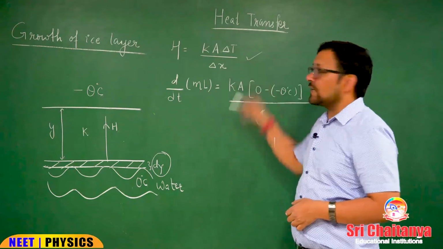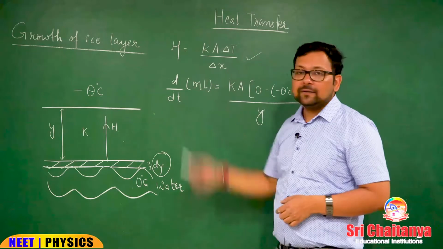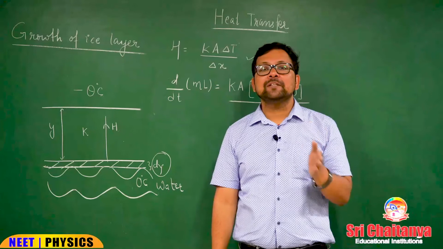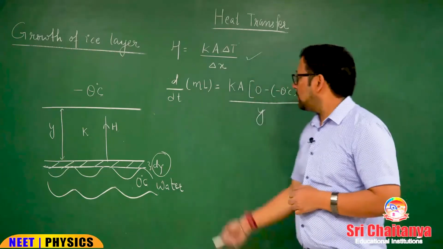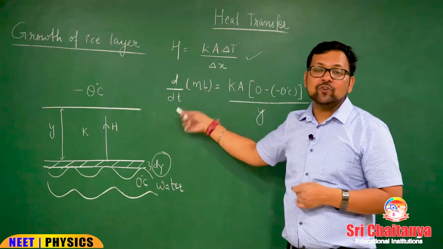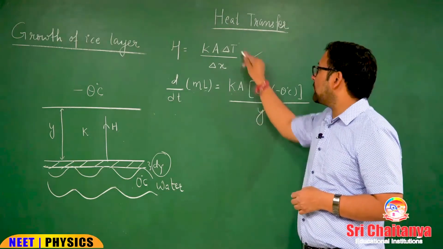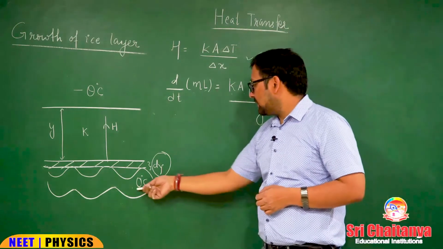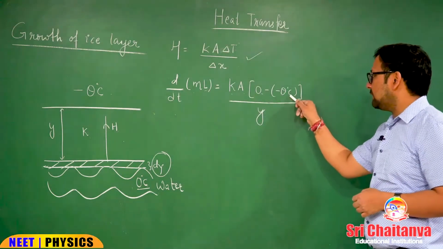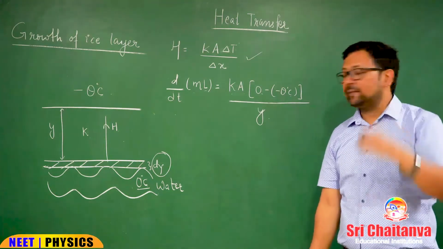This is the formula for conduction. Heat current is Ka delta T by delta x. Heat current is rate of change of heat. What is the heat here? It is mass into latent heat, phase changing heat. So, in place of heat, I have written here d by dt of mL, and heat is mass into latent heat. RHS you can see Ka, what is the temperature difference between the two ends, that is 0 minus theta, divided by the thickness through which heat is flowing, that is y.